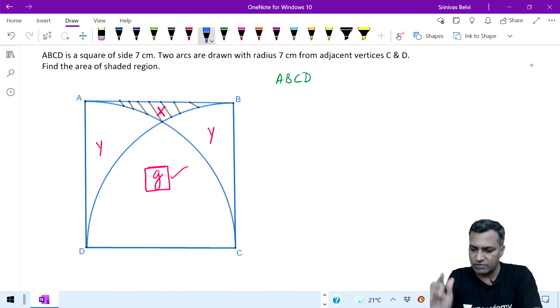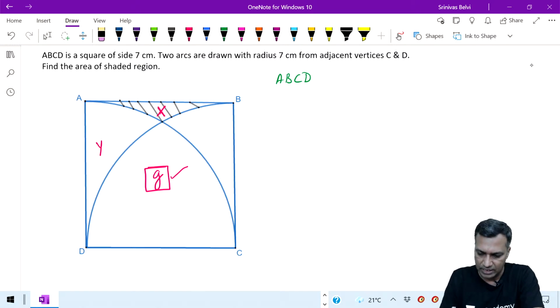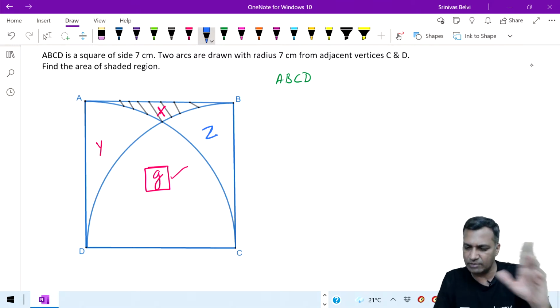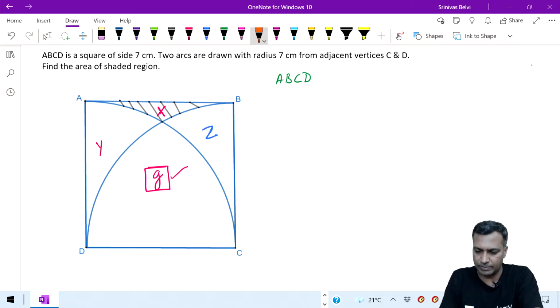Okay, so I will first find the area of the square ABCD. What do I get if I find the area of the square ABCD? Let me give a different name here. Let me call this Z. Y is equal to Z, no doubt about it, but for the time being let me call it Z. ABCD is nothing but X plus Y plus Z plus gold standard.